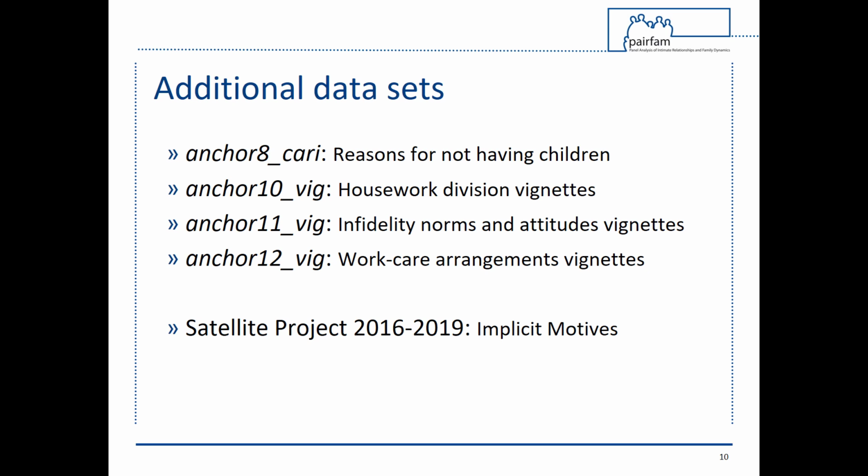Wave 12 included a factorial survey experiment examining normative judgments of work-care arrangements. The study focused on the combination of mothers' and fathers' employment and use of daycare for their children. A detailed description of the study is available in technical paper number 19. The Implicit Motives project was a satellite project that ran from 2016 to 2019. The goal of the project was to research the interplay of partner-related explicit and implicit motive dispositions with relationship quality in German couple relationships. Data and documentation are stored in a separate folder within the scientific use file.